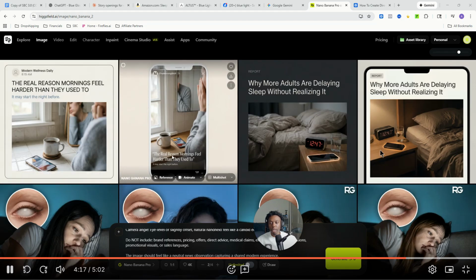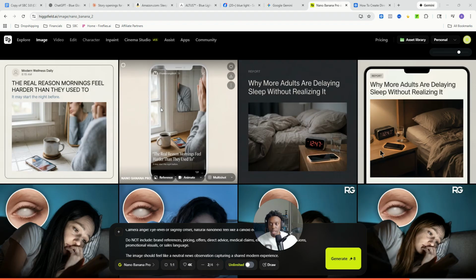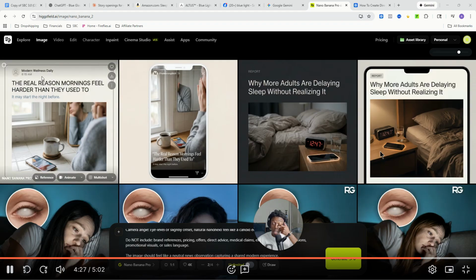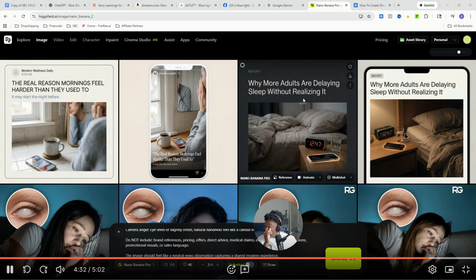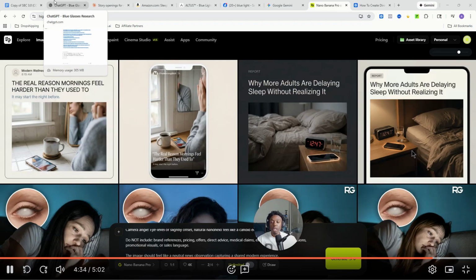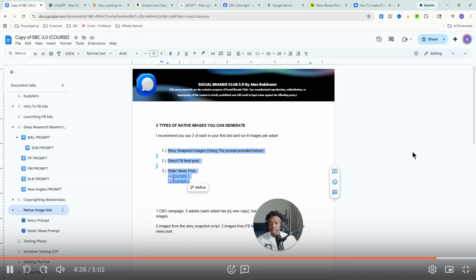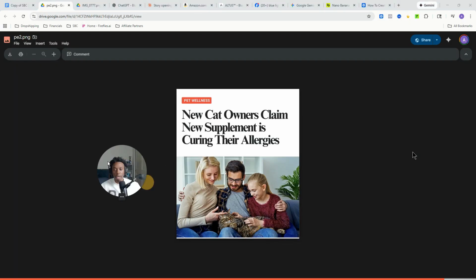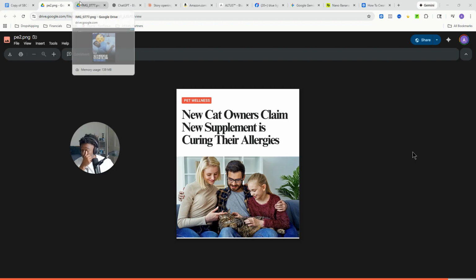I don't like this one here because it's as if it's supposed to be on stories. But this one, I would go with this one, and I would go with this one. This says Modern Wellness Daily. That's nice. And yeah, so that's it. There's not really much troubleshooting to that. You're just going to pick the 2 ones that look like articles. And remember, you do have a frame of reference here in this example. So you kind of should have an idea of what you should be looking to generate, right? This is kind of the idea.